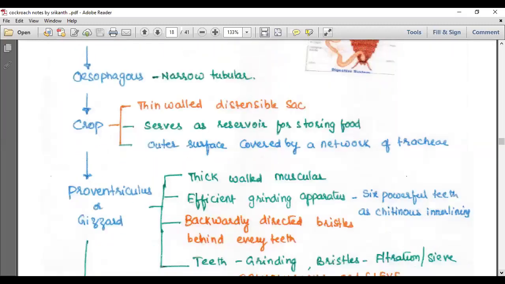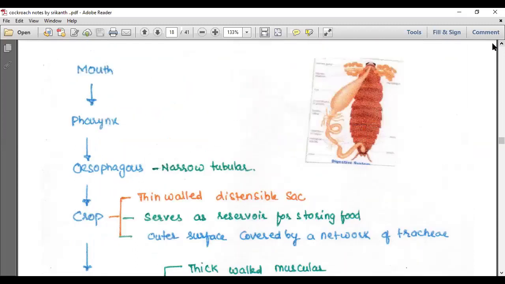What do you learn about the pharynx? Nothing to learn about the pharynx here, except that the mouth opens into the pharynx. Then it opens into the esophagus, a narrow tubular structure. From the head through the neck, we enter the thorax and it opens into the crop. This is the crop here, in this diagram.